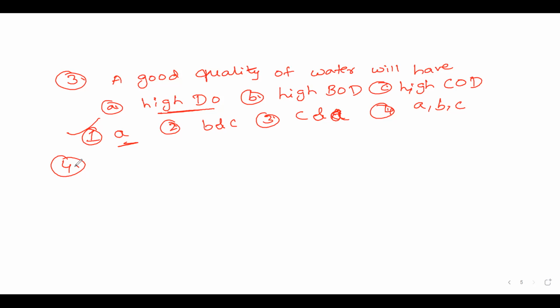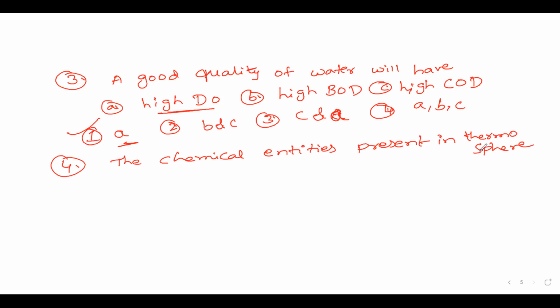The chemical entities present in the thermosphere, which is higher than the stratosphere, of the atmosphere are: option A, O2 plus, O plus, NO plus.